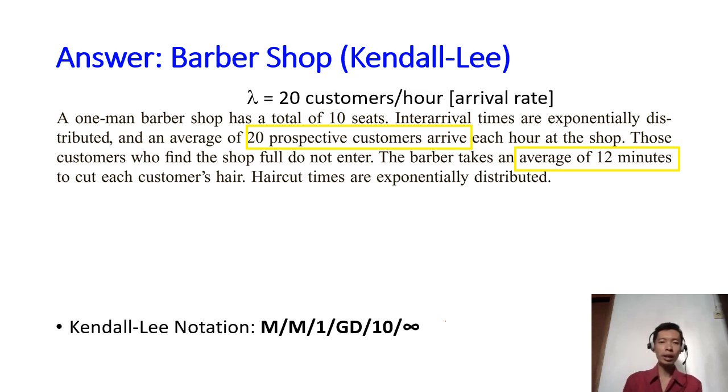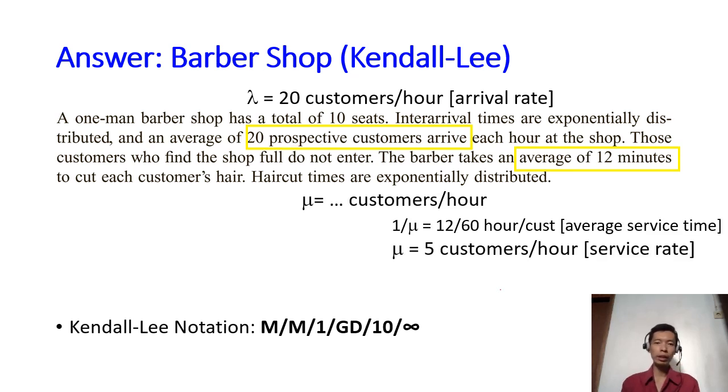Now, this is the lambda of 20 customers per hour. It is said the prospective customers because this is the bunch of people originally who want to come into this barbershop. But we know that some people may be rejected from the system because the system is already full. And then same as before, we need to make sure that we have the mu, or the service rate, in the same unit as lambda, customers per hour. We are given this 12 minutes is 1 over mu. We convert it into mu, which becomes 5 customers per hour. And now rho is lambda over mu. It is 4.